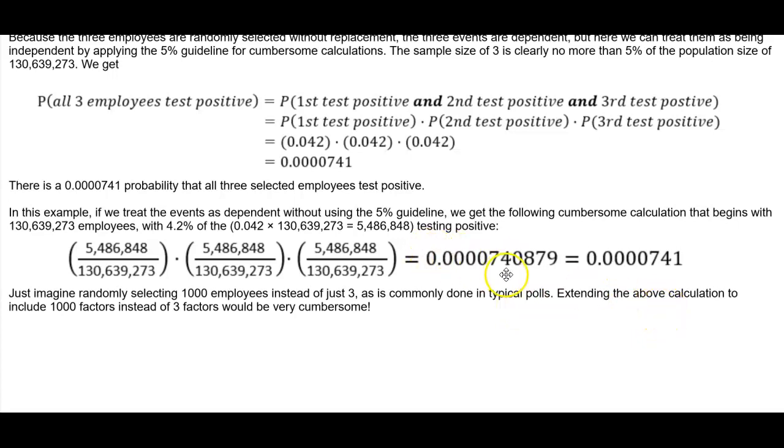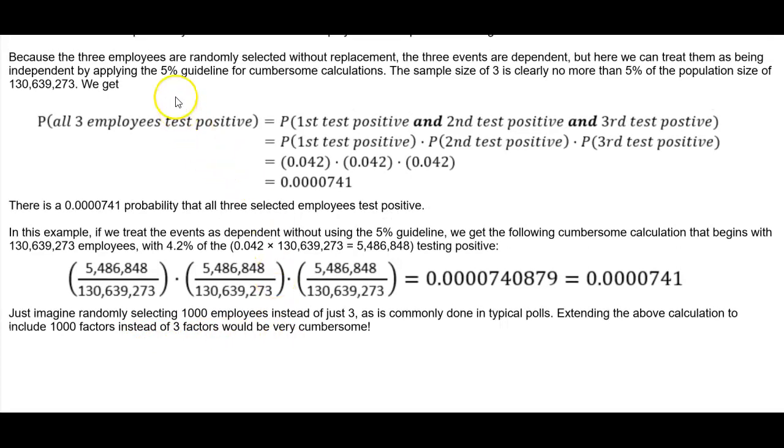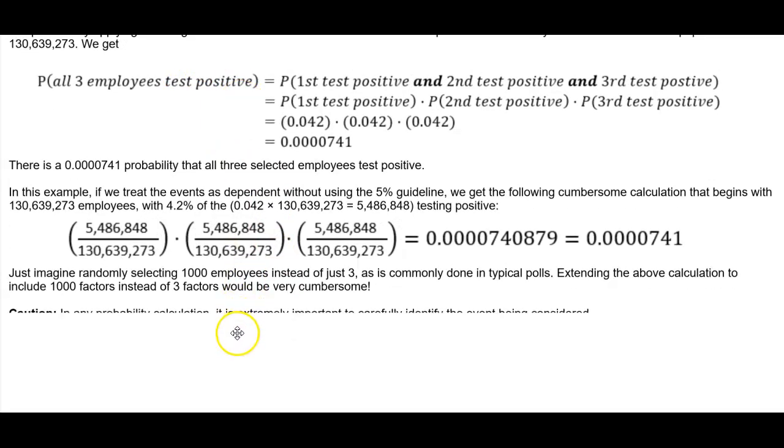Extending this above calculation to include 1,000 factors instead of 3 factors would be very cumbersome, which is the reason why we use that 5% guideline for cumbersome calculations. Now, caution: in any probability calculation, it is extremely important to carefully identify the event that's being considered.